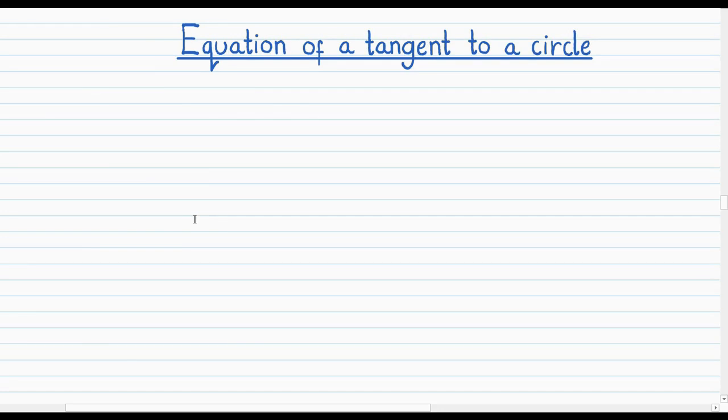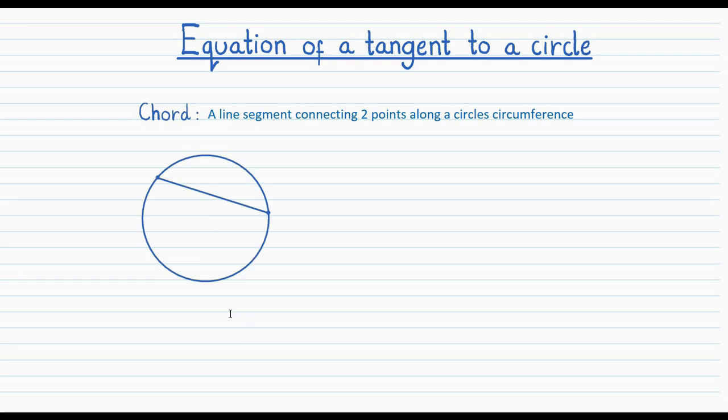First, I need to explain some important terminology related to this section and just circles in general. The first is the word chord, and this refers to a line segment connecting 2 points along a circle's circumference. So one example of a chord could be, we have our circle here, and then there's one point on its circumference here, and the other point over here, and the line joining these 2 points is considered as a chord.